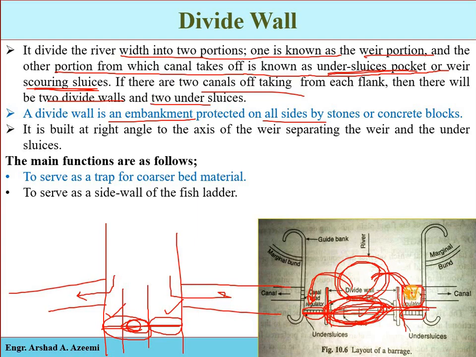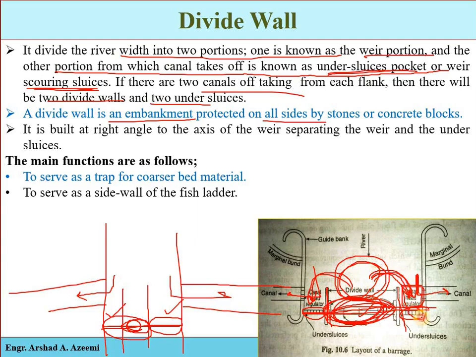Here the velocity will be reduced, and the water will come to rest. The coarser bed material will settle down, and then the clear, silt-free water will be diverted into the canal. So when we divide the river by these divide walls into three portions, here we will construct the main barrier. Due to the barrier, the water will come into these sides.